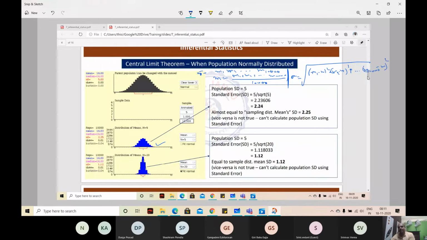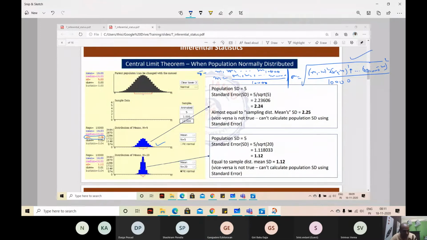Whether you do m minus m1 or m1 minus m, it is going to be equal because we are squaring it. A minus b square is equal to b minus a square, right? This calculates the standard deviation. Do you agree, Ganga Devi? Yes, sir. The standard deviation is calculated like this.